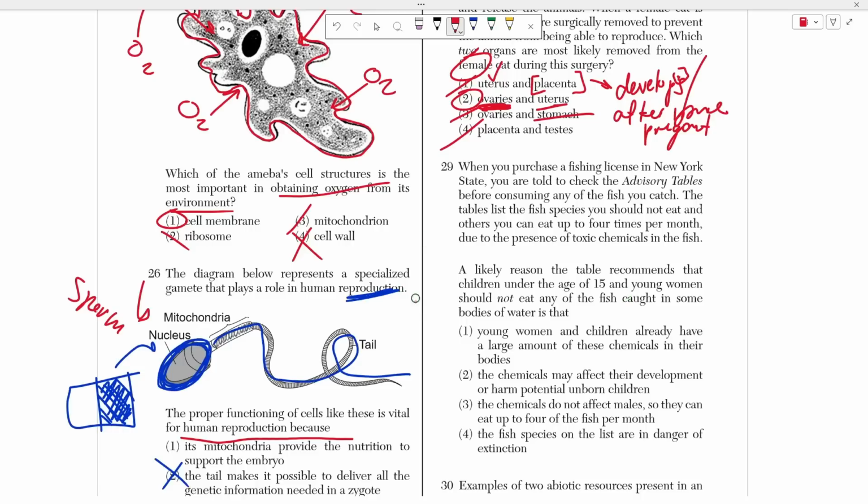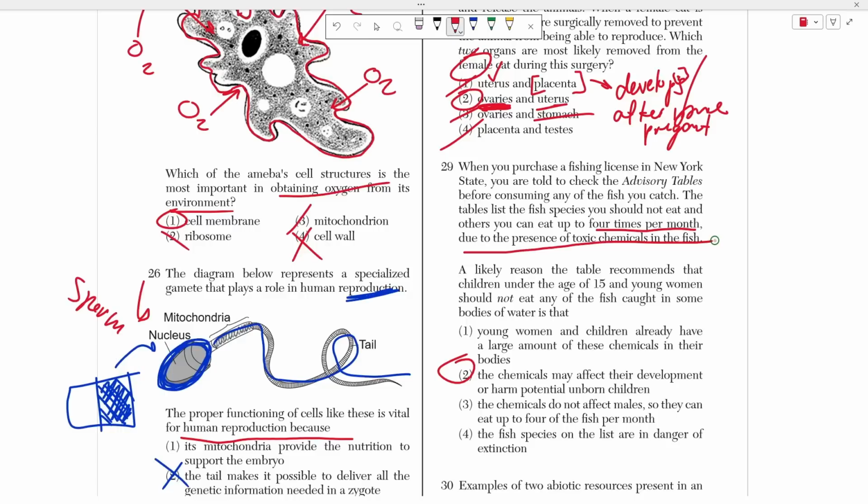Well, it's because the chemicals may affect their development or harm the potential unborn children. Remember that we're eating them up to 4 times a month, or there's a limit due to the presence of toxic chemicals in the fish. So they already told you you can only eat this fish up to 4 times a month because it's so toxic. Now, if something is so toxic, why might you not want to give it to pregnant women and young children? Because guess what? That'll mess up their development, right?